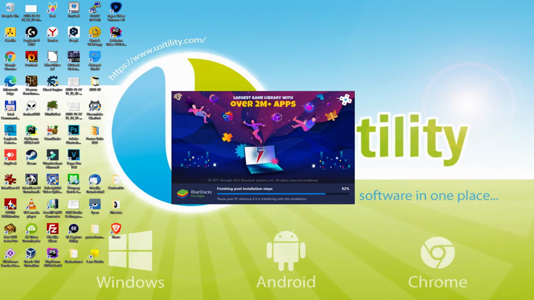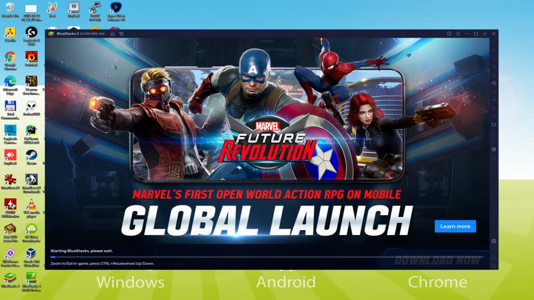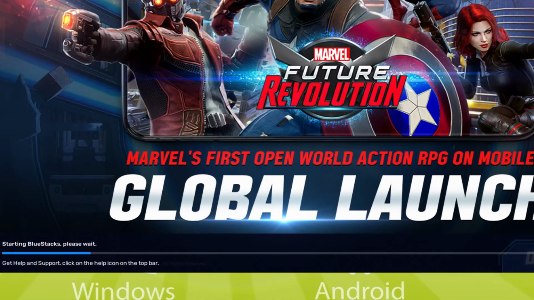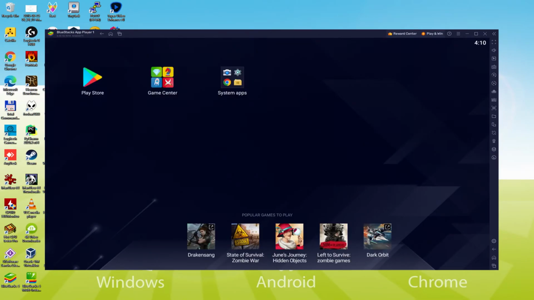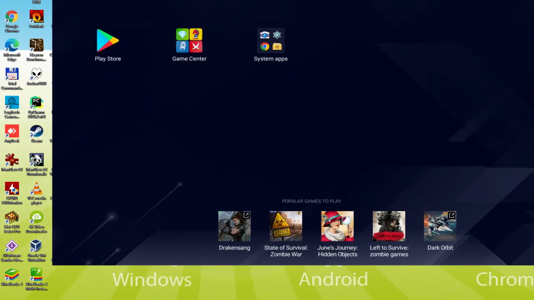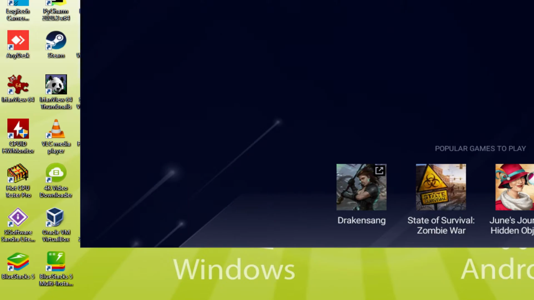The installation has already finished for me. The emulator has been launched instantly. As you can see down here, there is a progress bar that will fill up, and when it gets to the end, the emulator can be started for the very first time. In reality the emulator was already launched, here it is for the first time. Before we continue, as you can observe, it made two icons on the PC desktop, BlueStacks and BlueStacks multi-instance. Note that the BlueStacks icon will be the one we are concerned about.